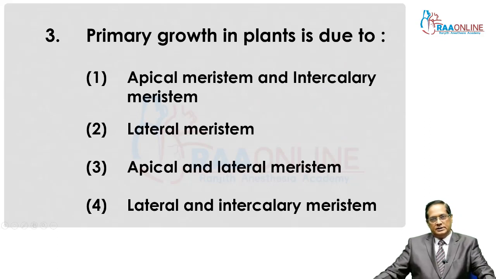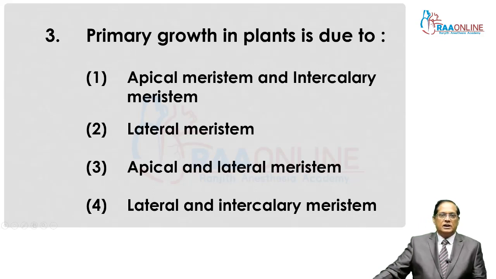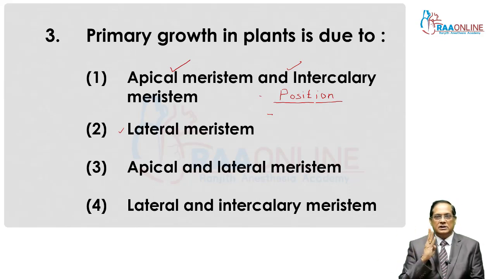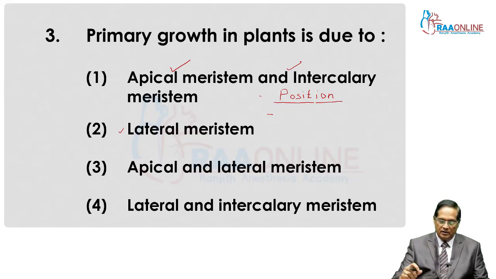Primary growth in plants is due to meristem. If we classify meristem, one of the criteria is position. On the basis of position in the plant body, meristem is divided into three categories. How many types of meristems are there on the basis of position? The answer is three types.